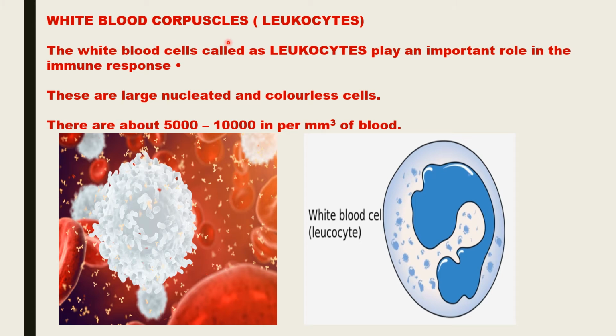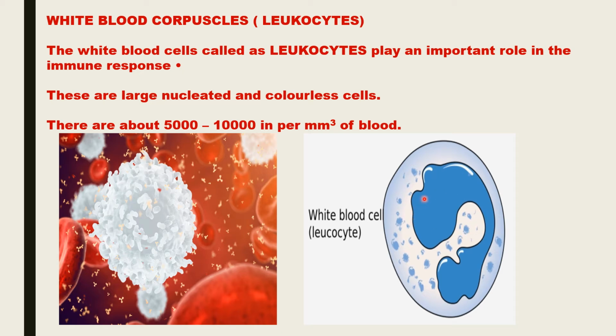White blood corpuscles. White blood corpuscles are also called leukocytes. Leukos means white and cytes means cells. So the white blood cells or the white cells which are present in the blood are called leukocytes. These cells are white in color, or rather colorless cells. So this is how a WBC looks like.